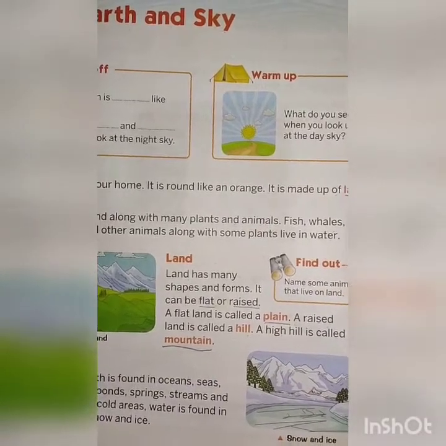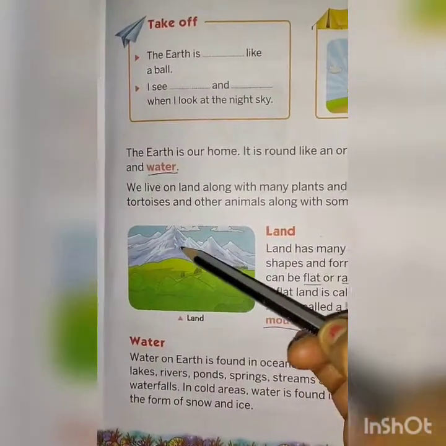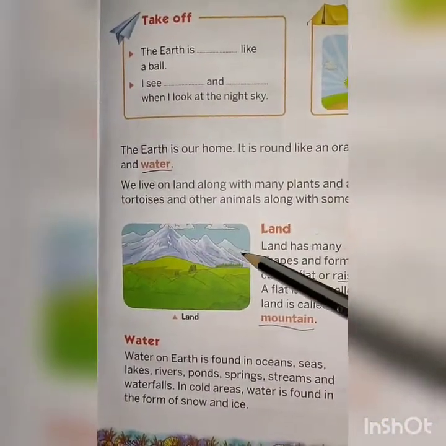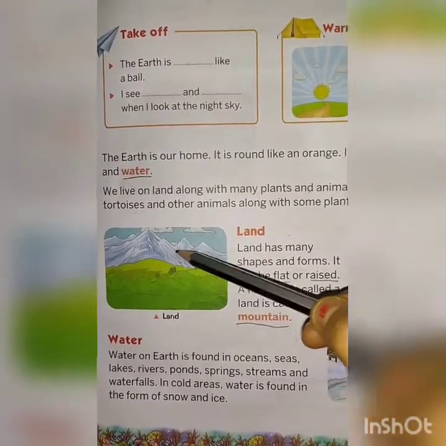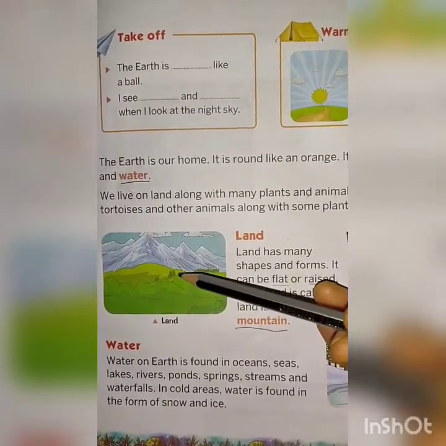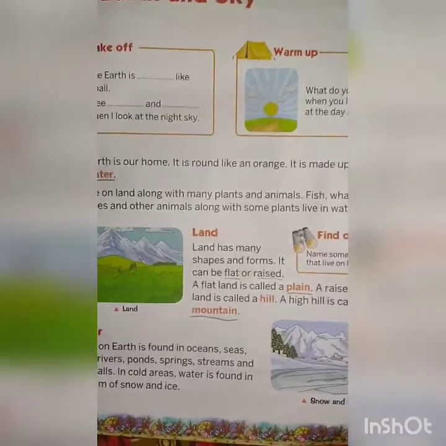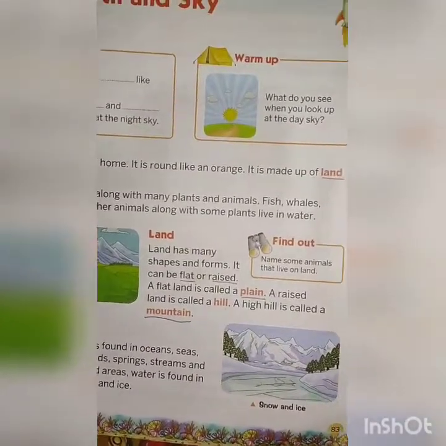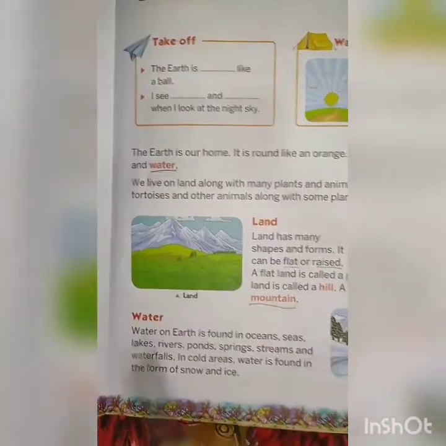You can see in this picture the high hills are called mountains. So these are the hills, and these are the mountains. This is not flat land. I have shown you the picture of flat land. So there are many different shapes and forms of land. Now we will know about water.